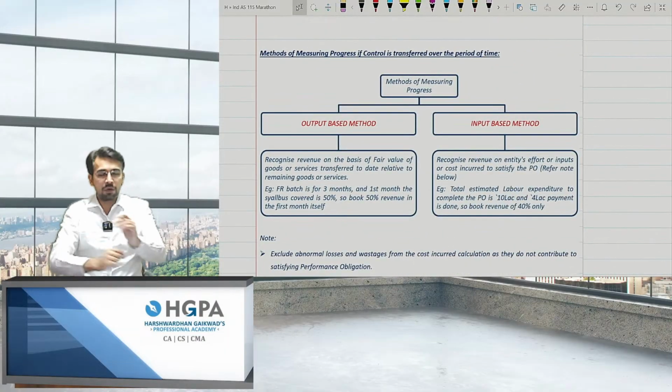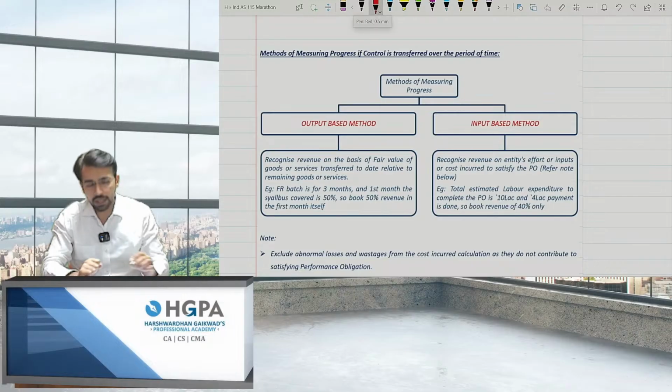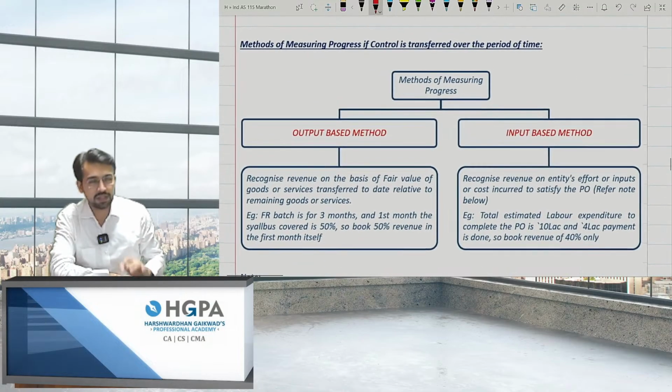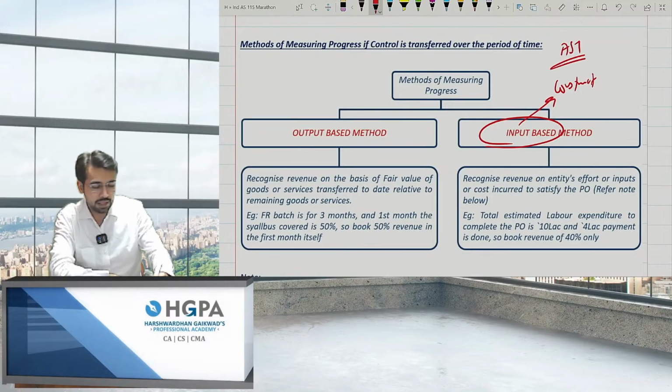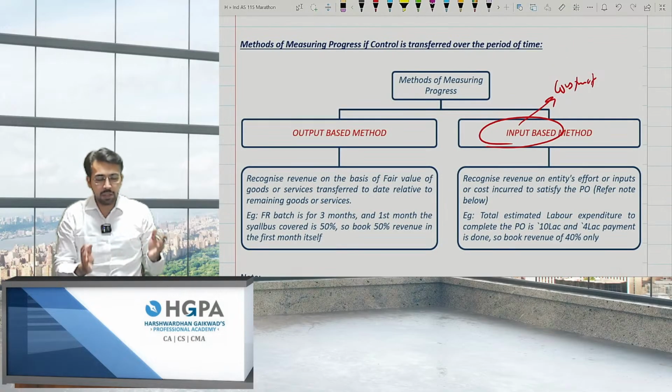Now, method of control. Now, this output and input. So basically, there are two methods of measuring the progress. First is the output, and the second is input. Input is always used in construction. If you remember AS7, it was construction contracts, right? So basically, AS7 and AS9 has now become IND AS 115. So basically, two are mixed over here.